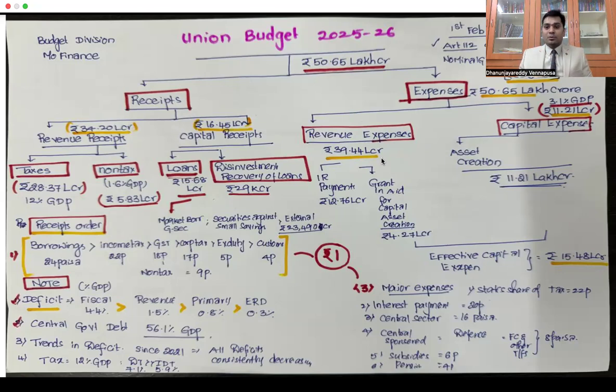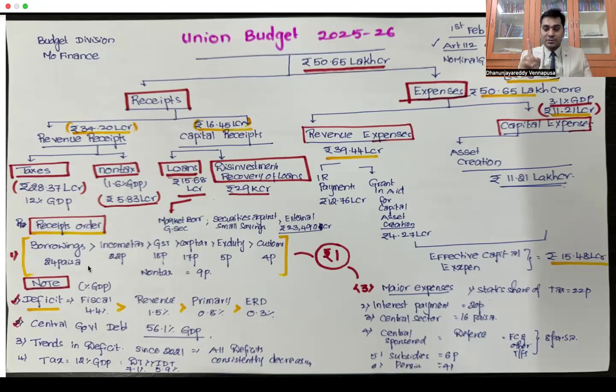Now after that, UPSC has the tendency of asking some trends. If you are getting income through revenue receipts as well as capital receipts, what is the order of getting the revenue? What is the order of spending it? This is one thing that we have to remember. As far as order is considered, if you are getting 1 rupee, almost 24 paisa of that is borrowings. So the highest amount is coming from borrowings, followed by income tax, followed by GST, followed by corporation tax, followed by excise duty and customs duty.